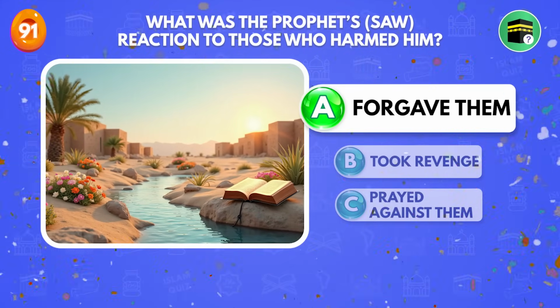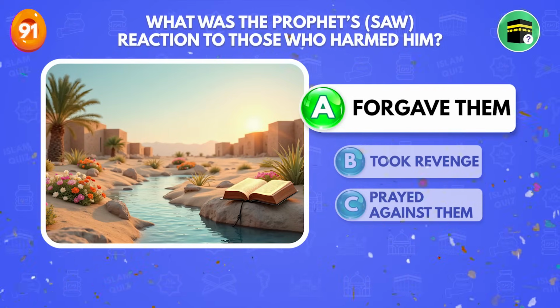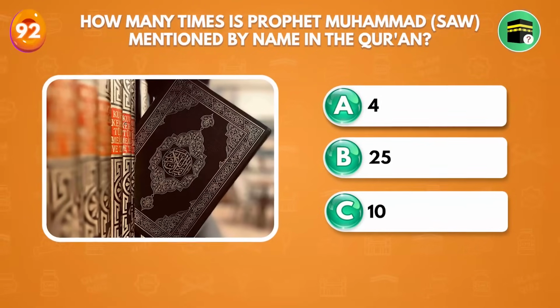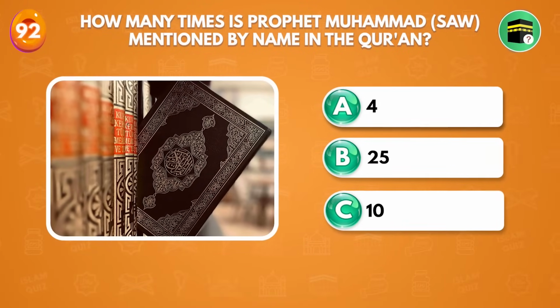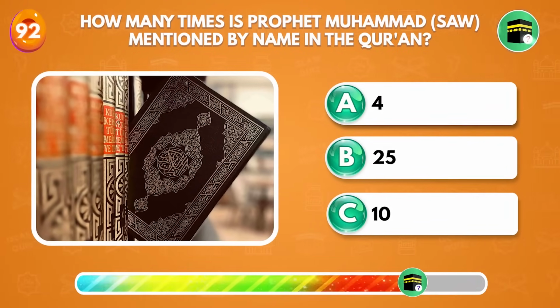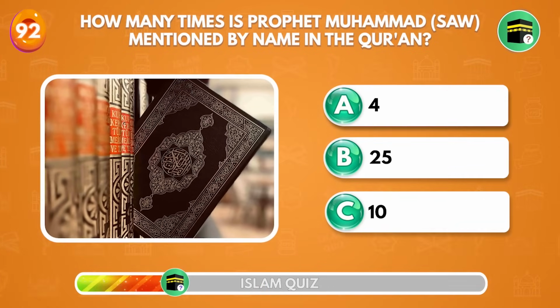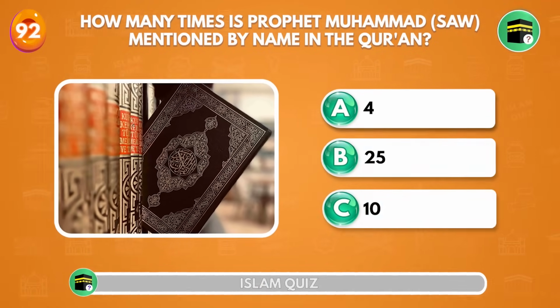Forgave them. How many times is Prophet Muhammad sallallahu alaihi wasallam mentioned by name in the Quran? Four.